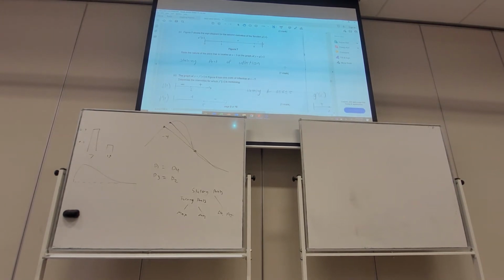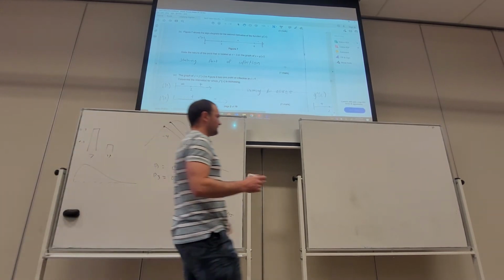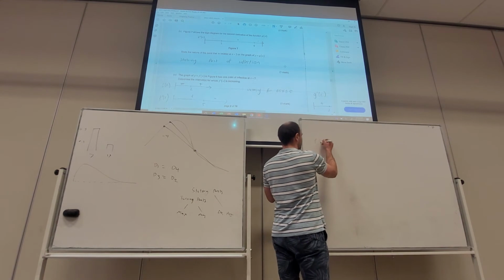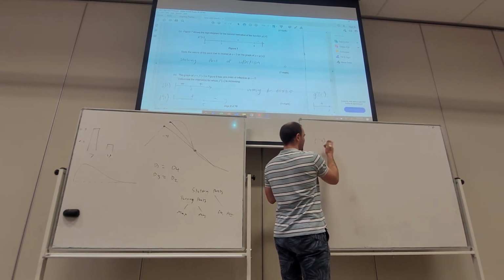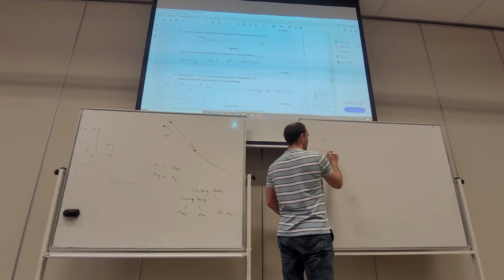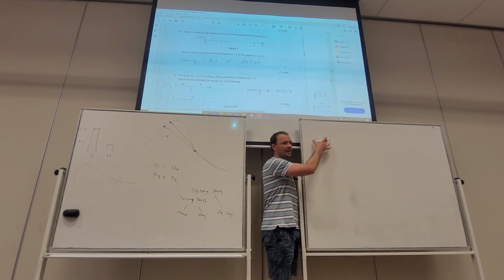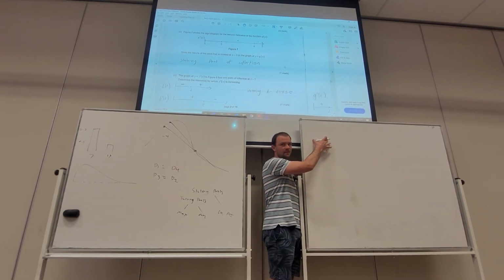Okay, the graph of y equals f of x has one point of inflection at x is 5. Determine the intervals when f dash of x is increasing. So let's think about that. Remember, if we have f of x, then f dash of x tells you when f of x is increasing and decreasing.